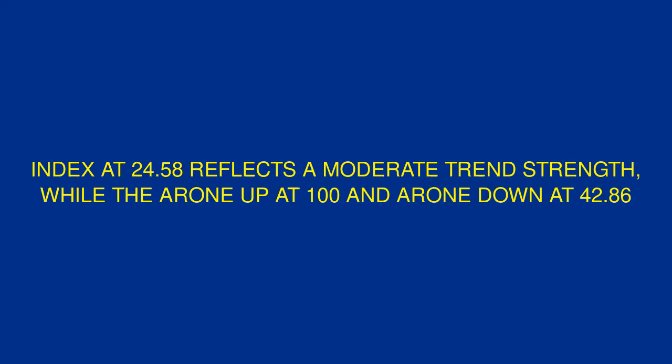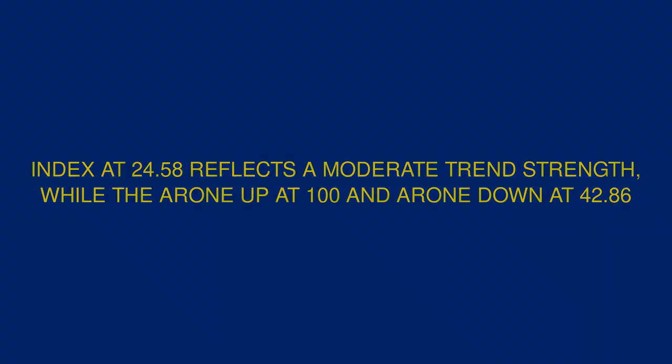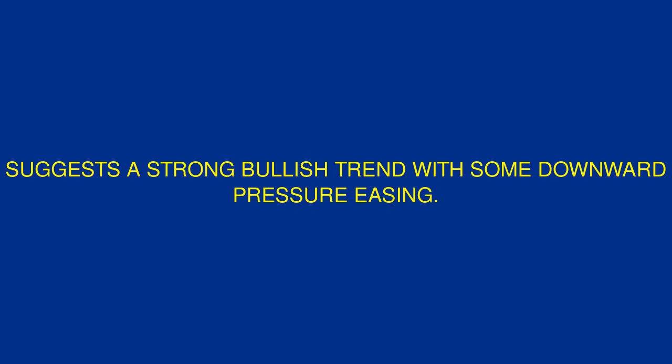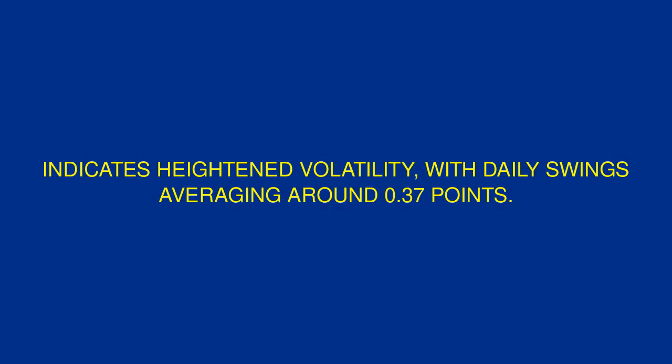The average directional index at 24.58 reflects a moderate trend strength, while the Aroon up at 100 and Aroon down at 42.86 suggest a strong bullish trend with some downward pressure easing. The Aroon oscillator at 57.14 further supports this bullish dominance. The 14-day average true range at 0.36811 indicates heightened volatility, with daily swings averaging around 0.37 points.